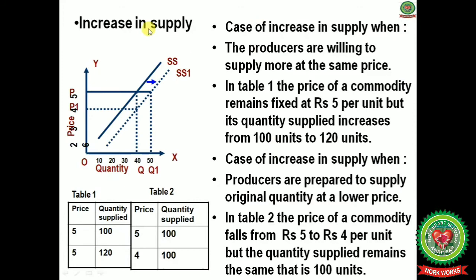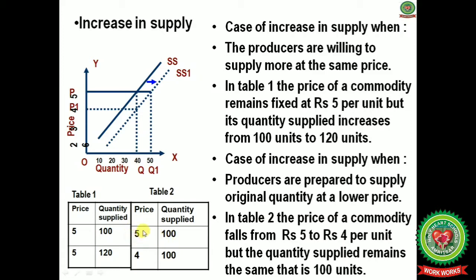Now next is increase in supply. First of all, we will discuss the case of increase in supply when the producers are willing to supply more at the same price. In table 1, the price of a commodity is fixed at rupees 5 and the quantity supplied is increased from 100 to 120, but the price remains the same. And in table 2 you can see the case of increase in supply when the producers are prepared to supply the original quantity at a lower price.